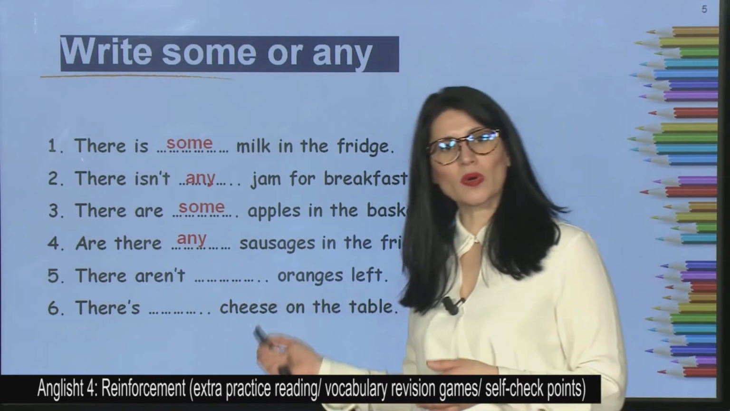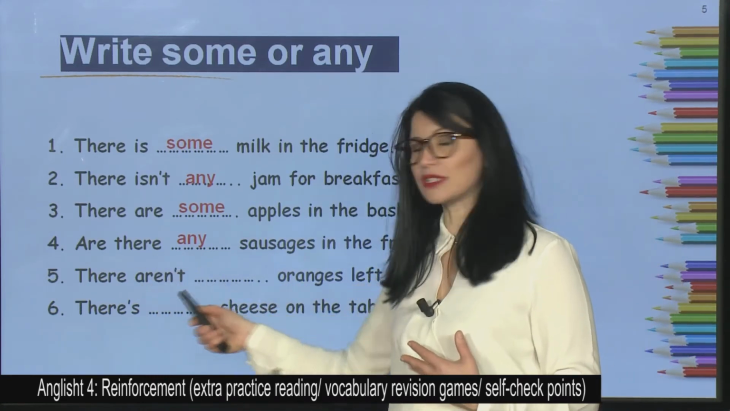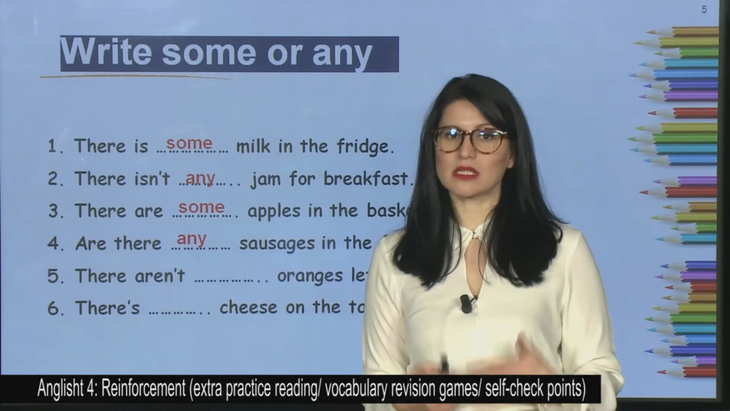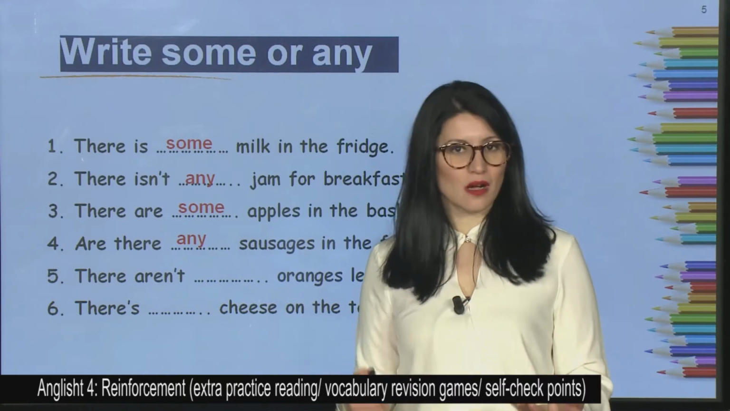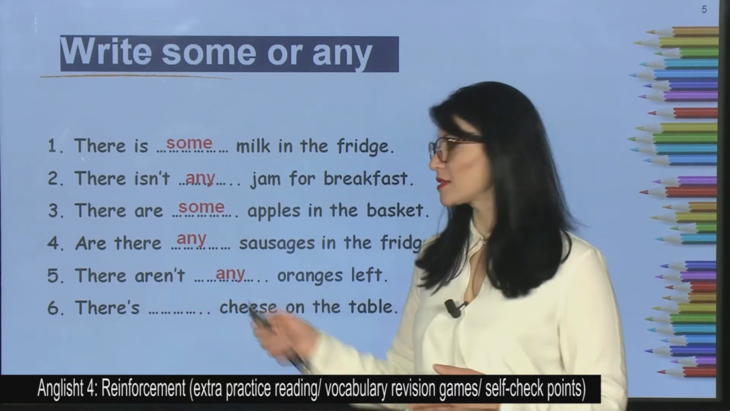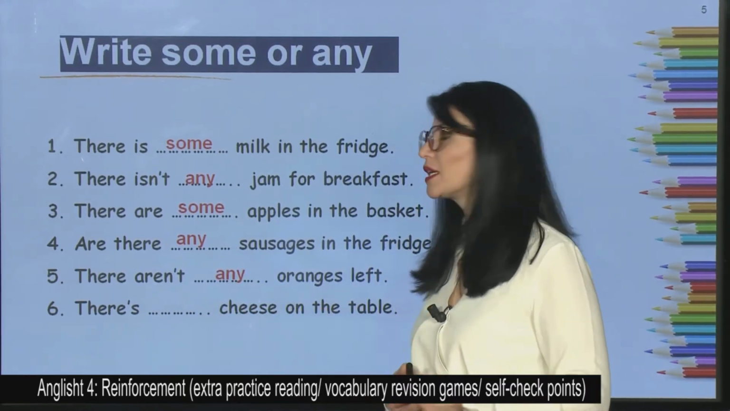There aren't oranges left. We've got a negative verb, right? So this sentence is a negative one. What do we use in negative sentences? Correct. We use any. So there aren't any oranges left.